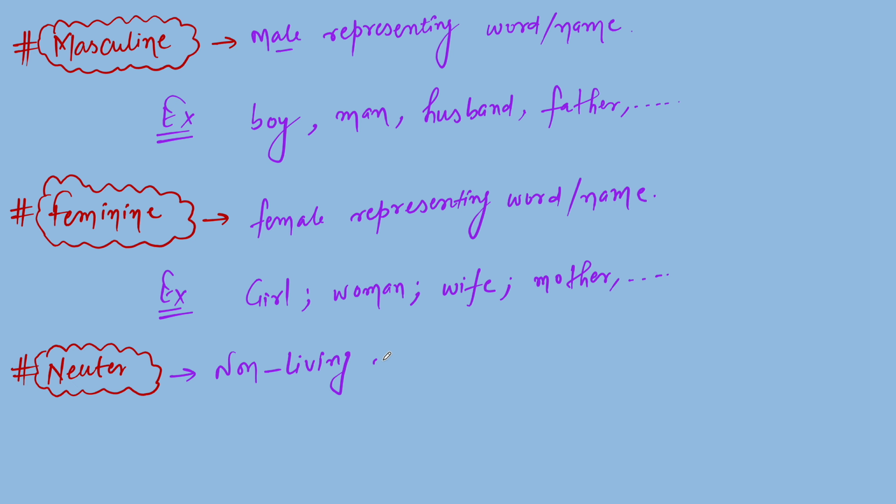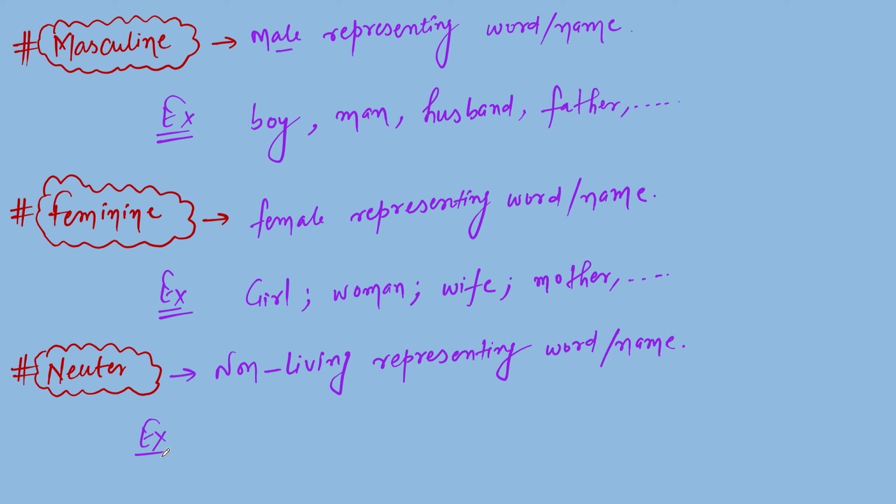A word or name representing non-living things is known as neuter gender. Is it clear?